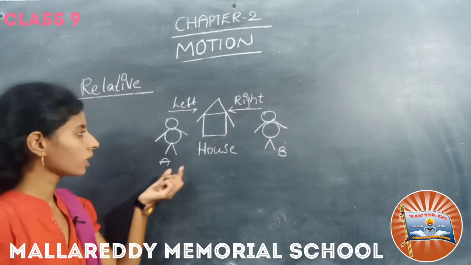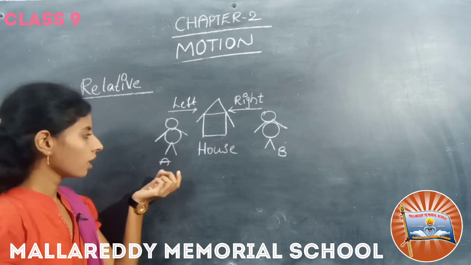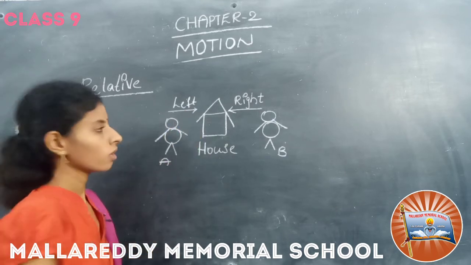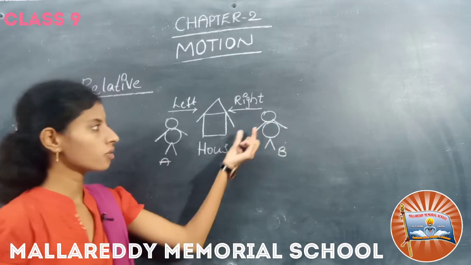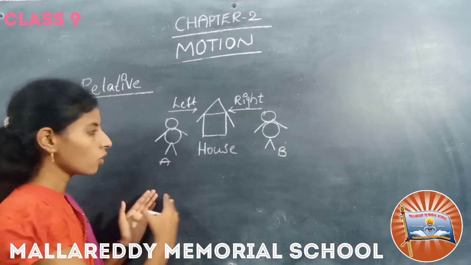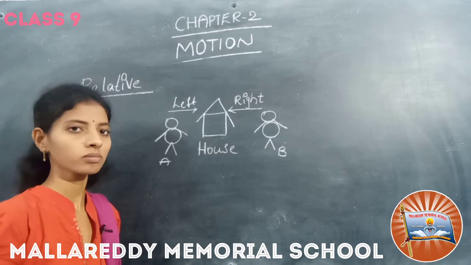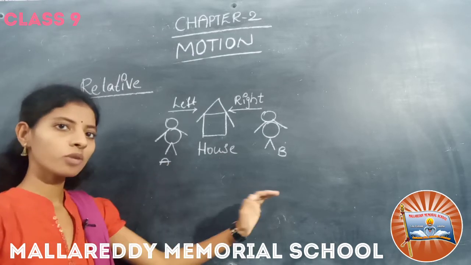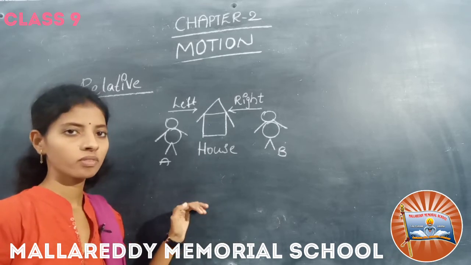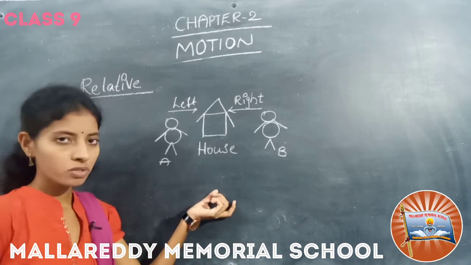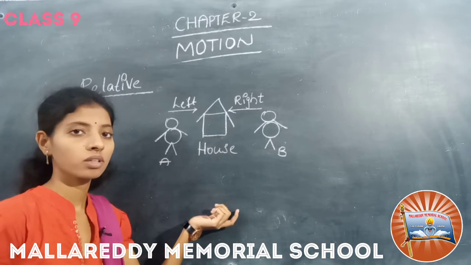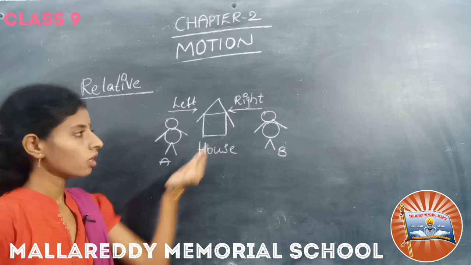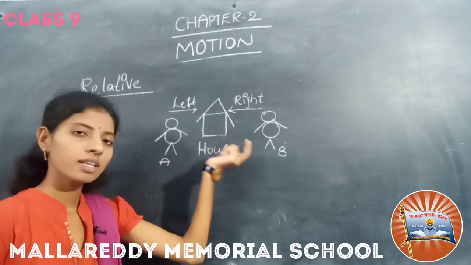So here the person A is saying that the house is at the left side. The person B is saying that the house is at the right side. Now who is correct here? Both answers given by A and B are correct. This depends upon the observer. According to A, the house is at the left side. According to B, it is at the right side.